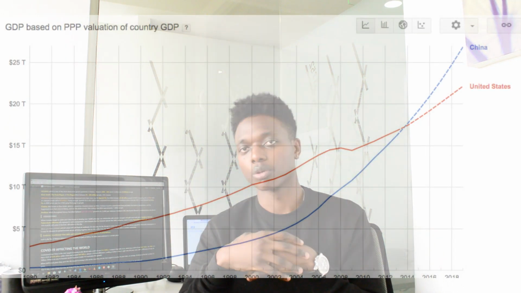If we look back in 2003, when SARS came out in China, China at that time was the 6th largest economy in the world, and USA was number 1. And looking at it right now, with China being the second largest economy in the world, it means that for the past 14 years, from 2003 to 2020, on average, every 3.5 years, China has been climbing up the ladder on the list of the world's largest economies. If it continues at this rate, very soon China will become the largest economy in the world.